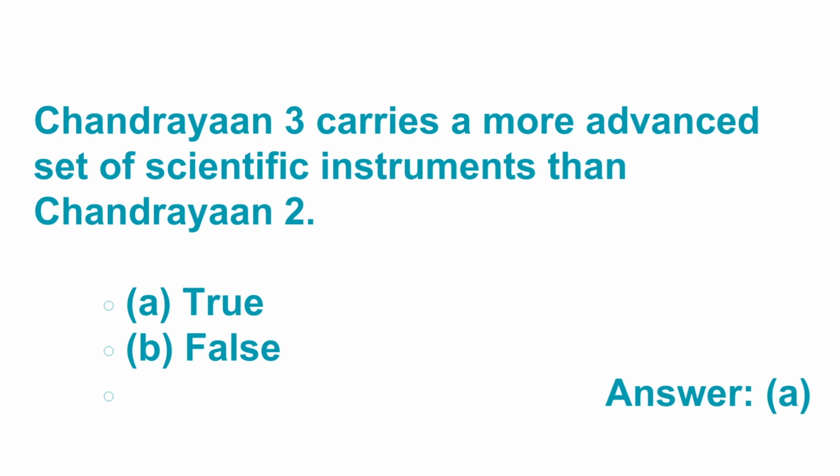Chandrayaan 3 carries a more advanced set of scientific instruments than Chandrayaan 2. True or false? Answer is true. Chandrayaan 3 carries a more advanced set of scientific instruments than Chandrayaan 2.